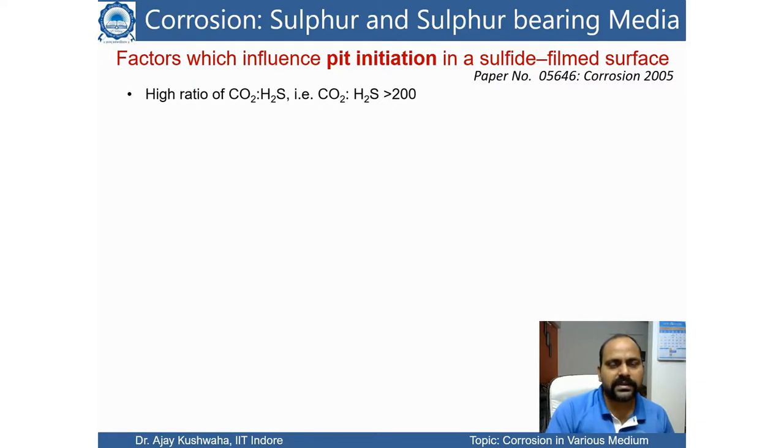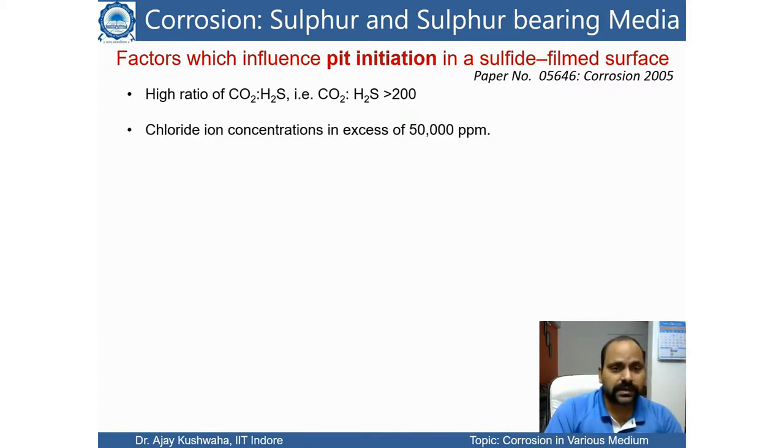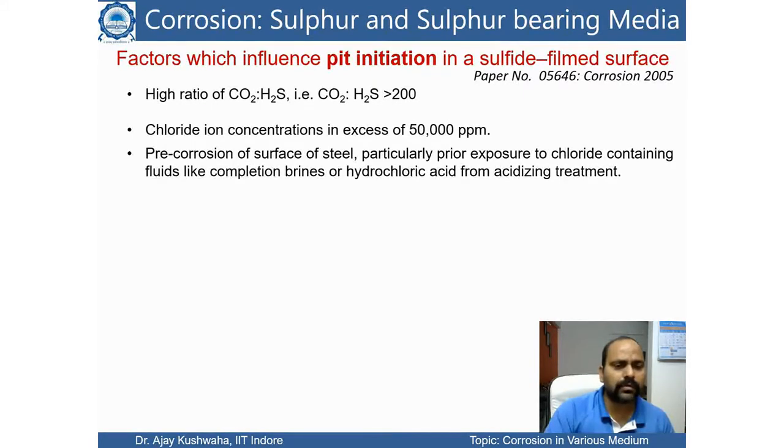So now we'll discuss a couple of parameters which affect pit initiation or pit formation in a metal sulfide film. First could be the ratio of CO2 with respect to H2S. If the CO2 to H2S ratio is higher than 200, then there is a large chance of pit formation. Similarly, chloride ion concentration, if it is more than 50,000 ppm, then it has a high chance of pit formation. Next parameter is pre-corrosion of the surface of the steel.